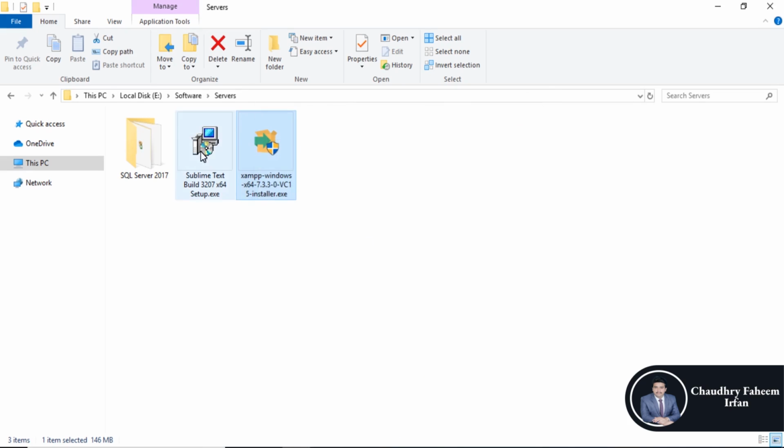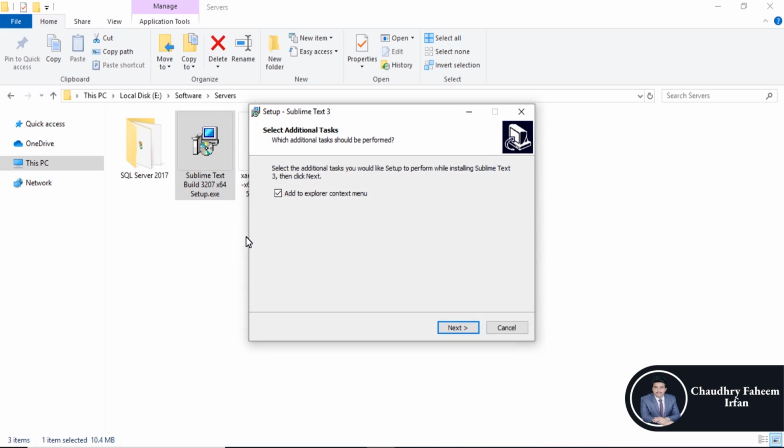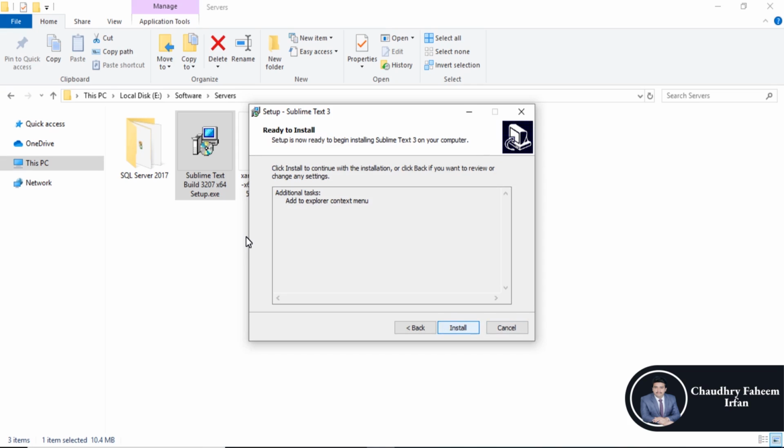Also, the same case with Sublime. Please install Sublime text editor. Click the install button to install Sublime editor.